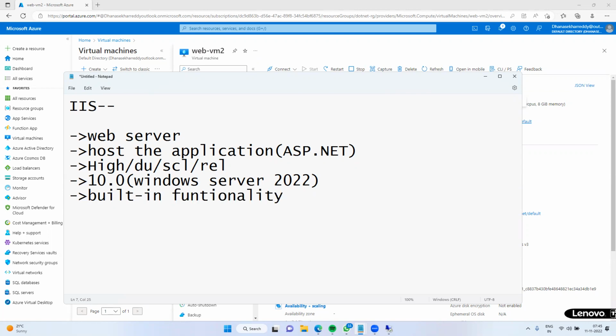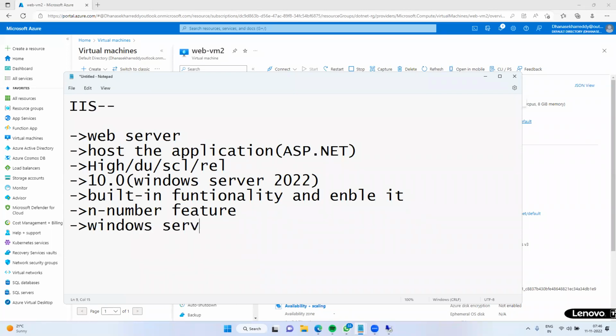If you want to use it, just enable it. IIS contains n number of features like routing, integration, authentication, and many others. IIS is available only on Windows Server.